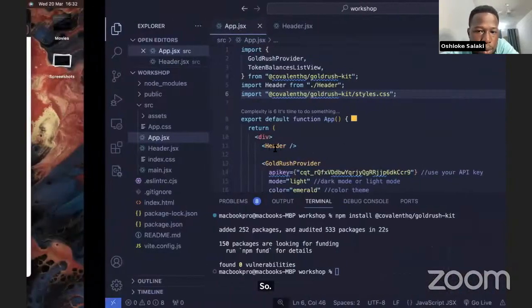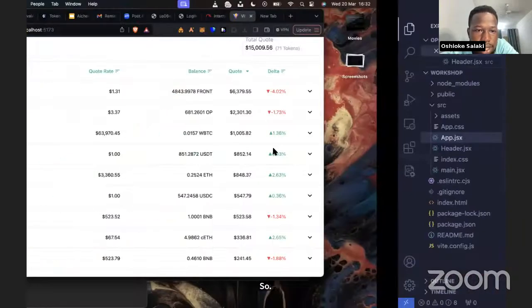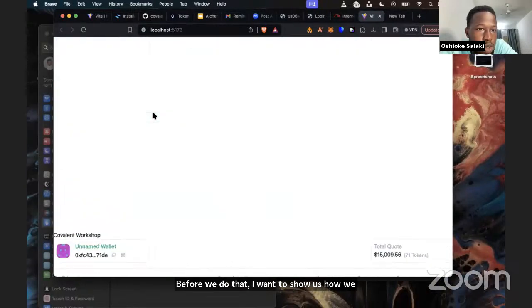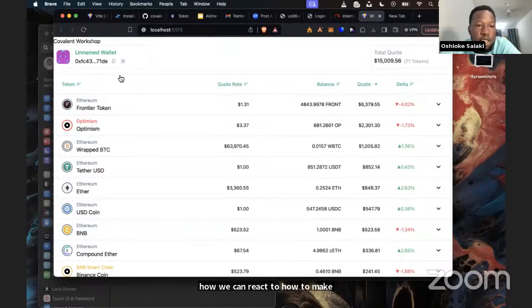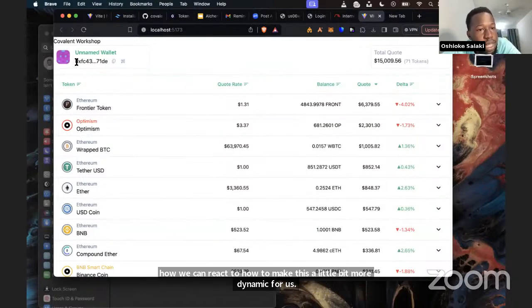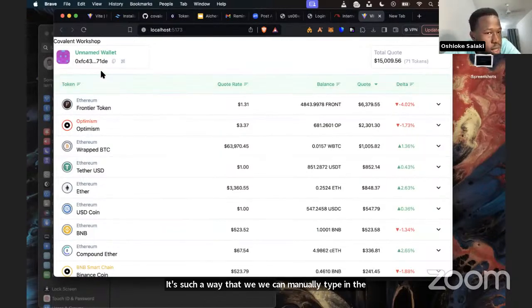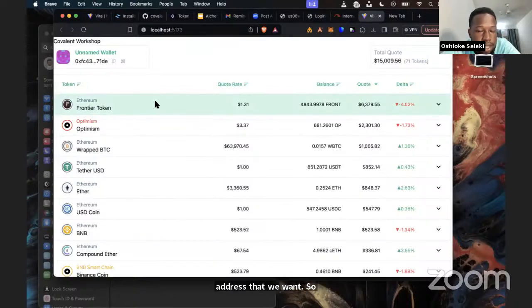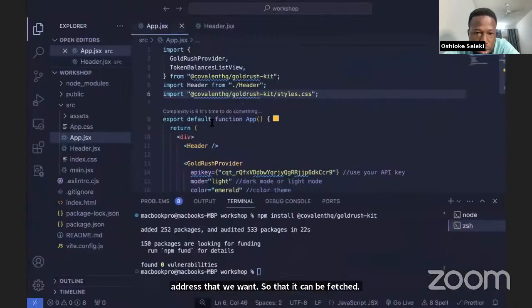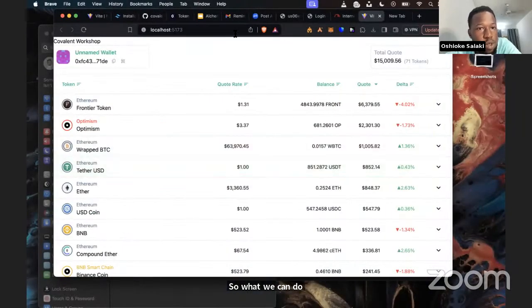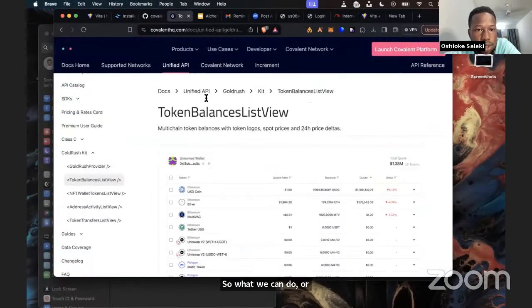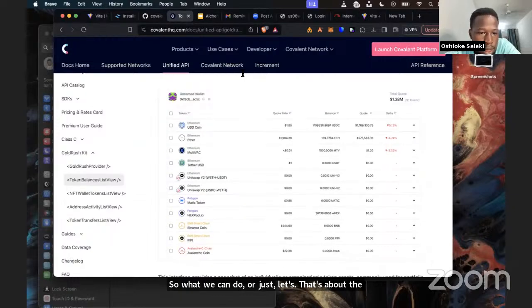Before we do that, I want to make this a little bit more dynamic for us in such a way that we can manually type in the address that we want so that it can be fetched. So what we can do, or let's do that a bit later. Let's look at the other components which GoRush Kit offers to us.